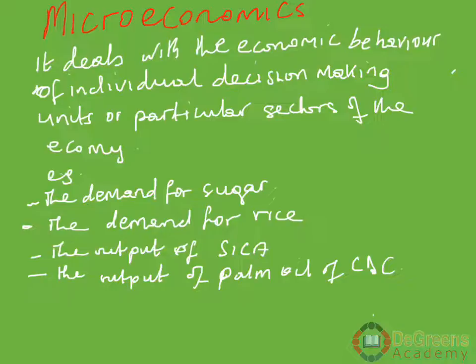Or we could be looking at a sector of the economy. If we take the sugar sector, the demand for sugar rising or falling, the demand for rice rising or falling, all of these could be considered under microeconomics. As you can see, it is kind of narrow. It deals with the economic behavior of individual decision-making units. It has not gone through a big sector or a country. It's an individual decision-making unit or a particular sector of the economy.